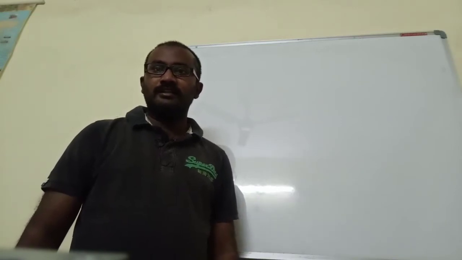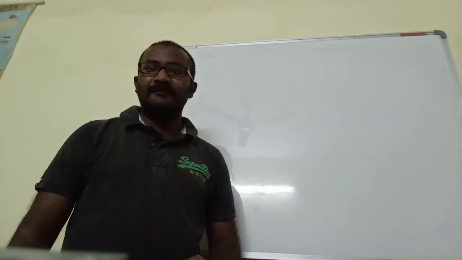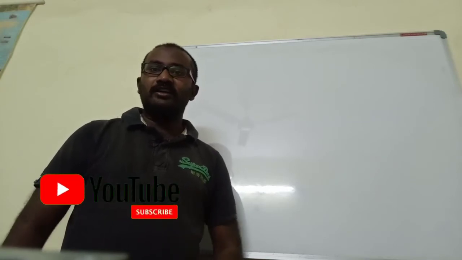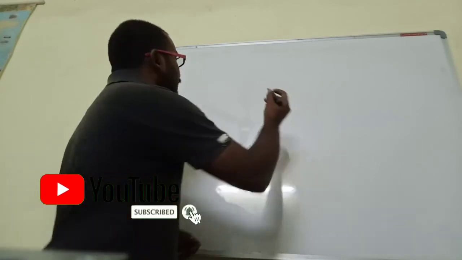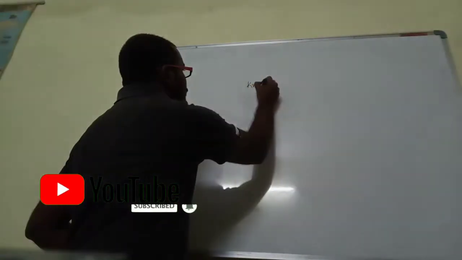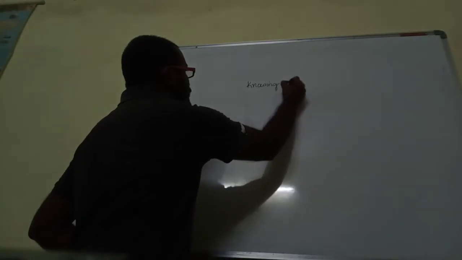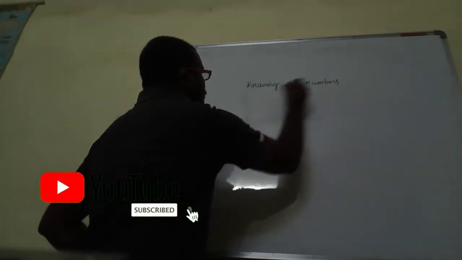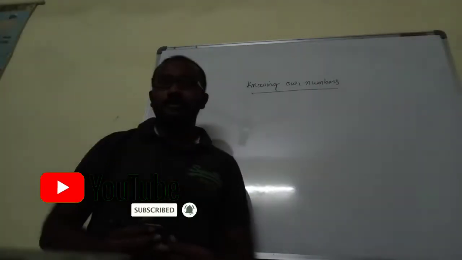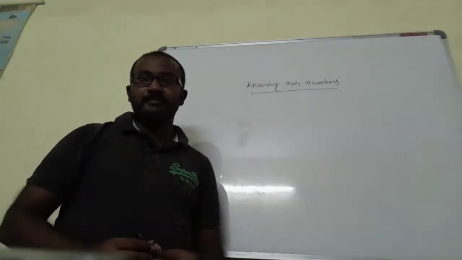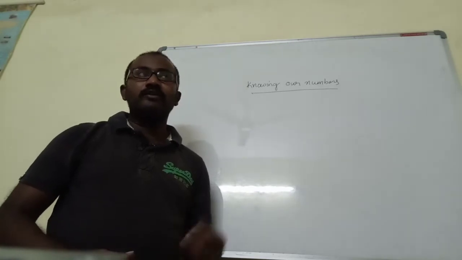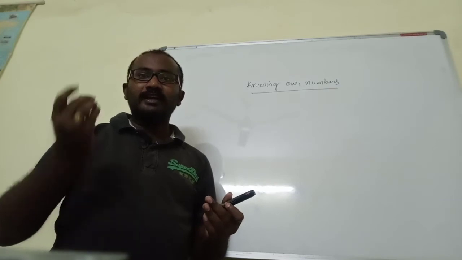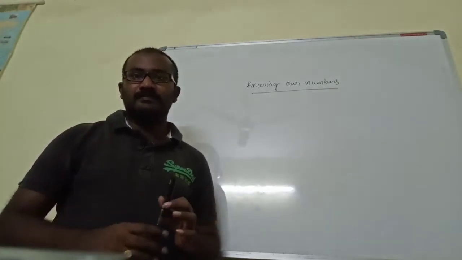So let us start the chapter in 6th class CBSE. The first chapter name is Knowing Our Numbers. Right, knowing our numbers. So already we know about knowing our numbers, everyone knows about it. When you come to knowing our numbers, we can just keep in mind rupees, right?